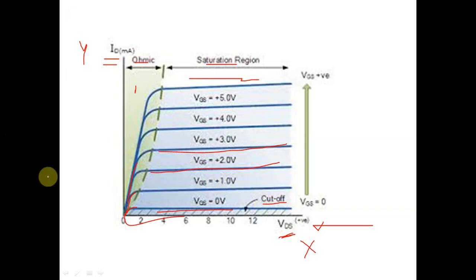In the cutoff region, the ID current is below 0. In the ohmic region, as VDS increases, ID also increases. In the saturation region, as VDS increases, the ID current remains constant.